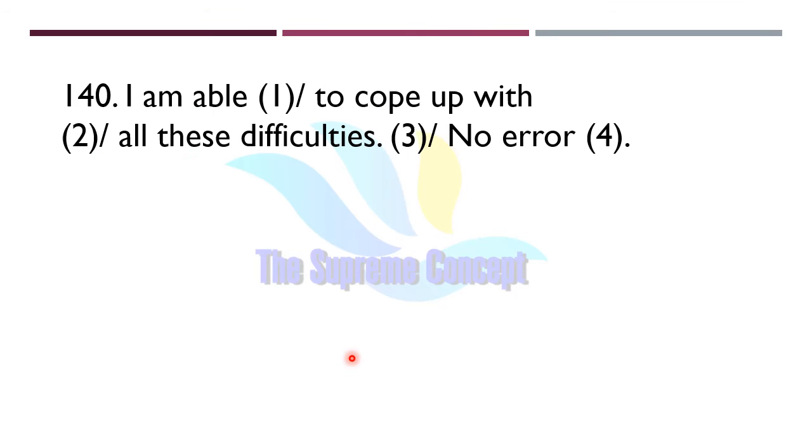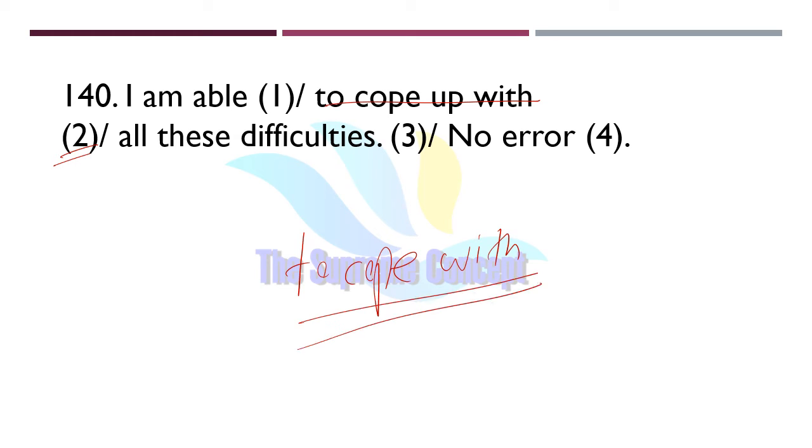I'm able to cope up with all these difficulties. So find out where exactly the error lies in this sentence. Yes, absolutely. Error lies in part number 2. Instead of to cope up with, we will use to cope with. Cope with. So remove up here. And this is the right usage here. So let us move.